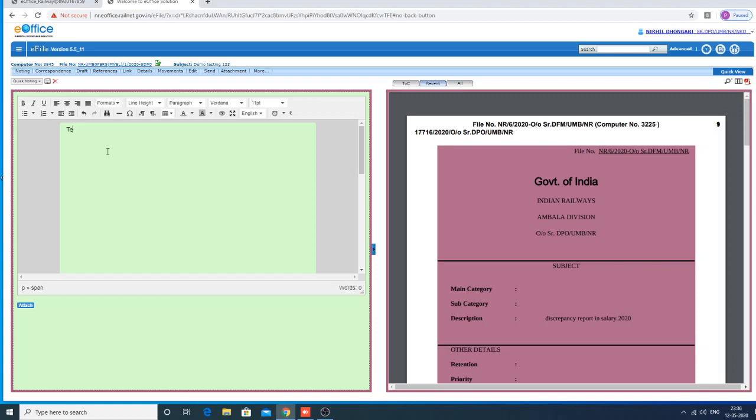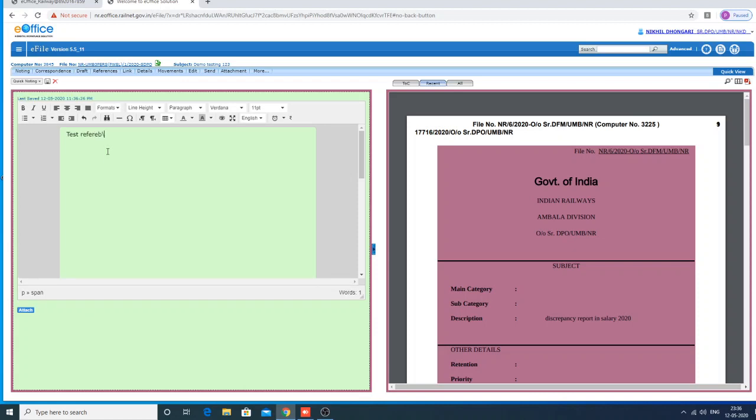Write some noting, test, reference, note 1. You just typed it.